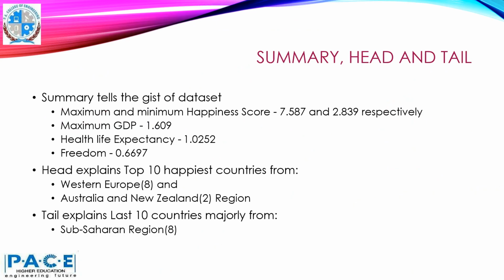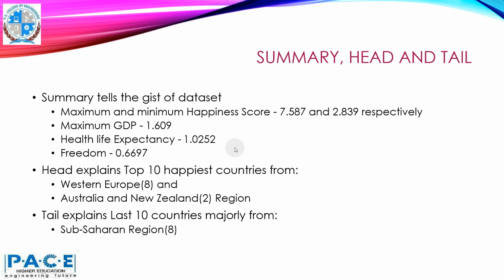Now we conclude. Okay, so the summary, head and tail, they tell us the gist of the data set, maximum and minimum happiness scores. So the maximum happiness score was 7.587 and the minimum was 2.839. Maximum GDP was 1.609.